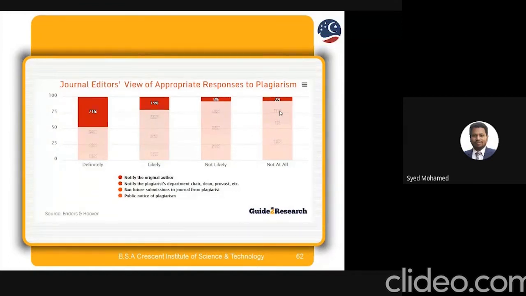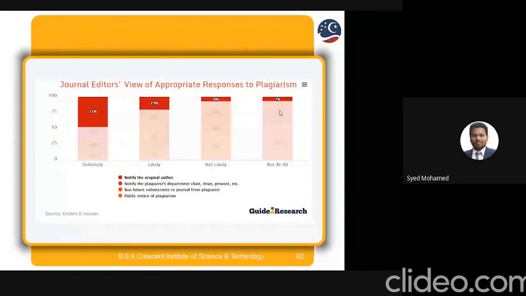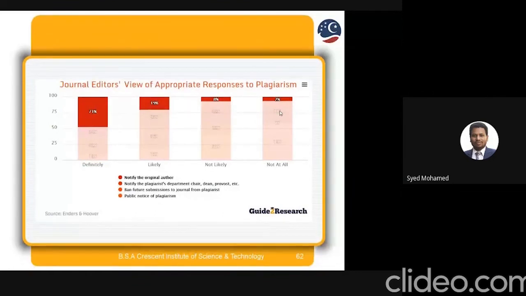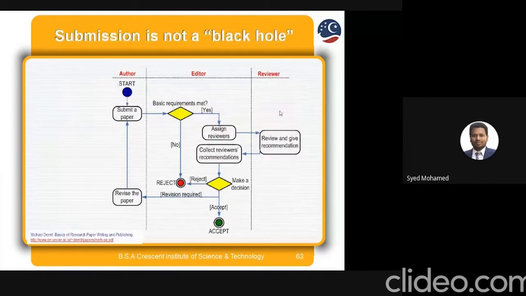So the journal editors' view is important. You have to set your mind accordingly, so you can prepare your paper and article, everything, based on these four categories. And submission is not a black hole. We have three stages for your paper: first the author, second the editor, and third the reviewer.